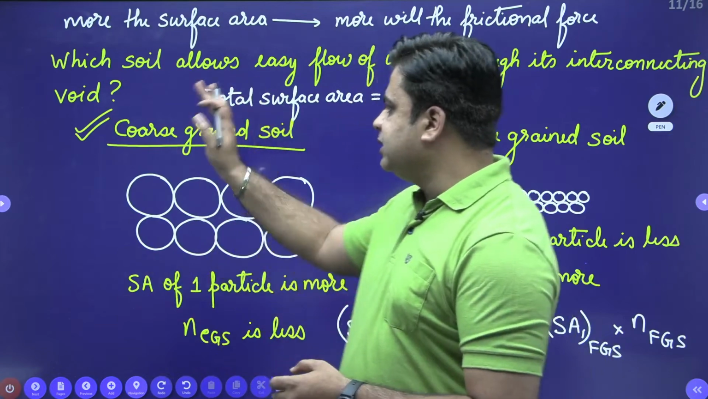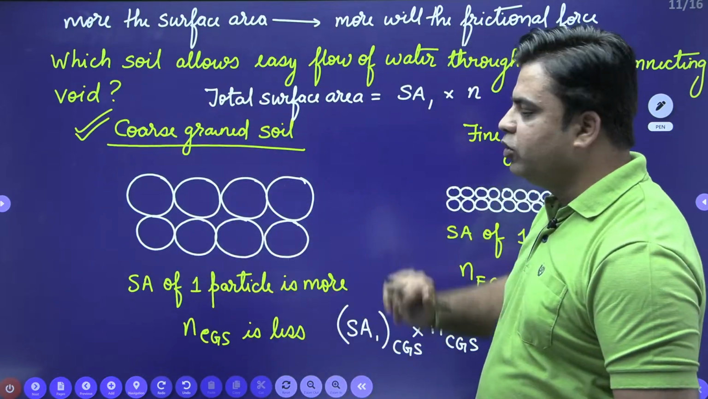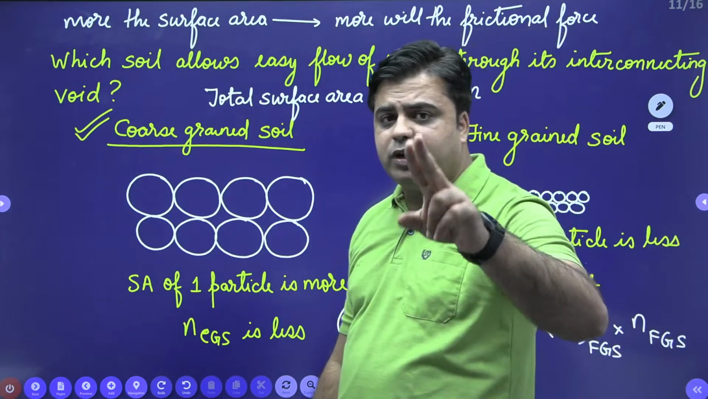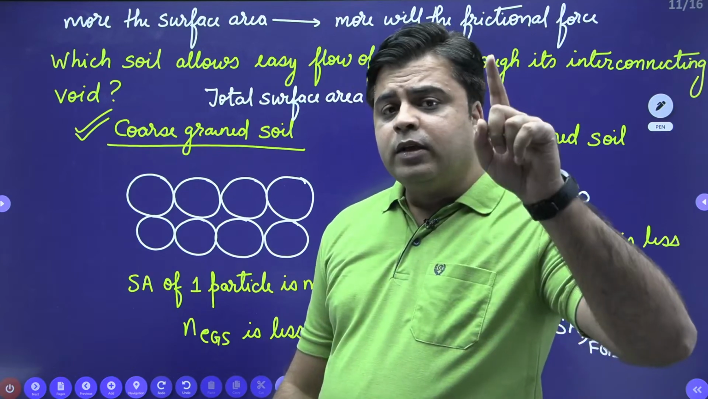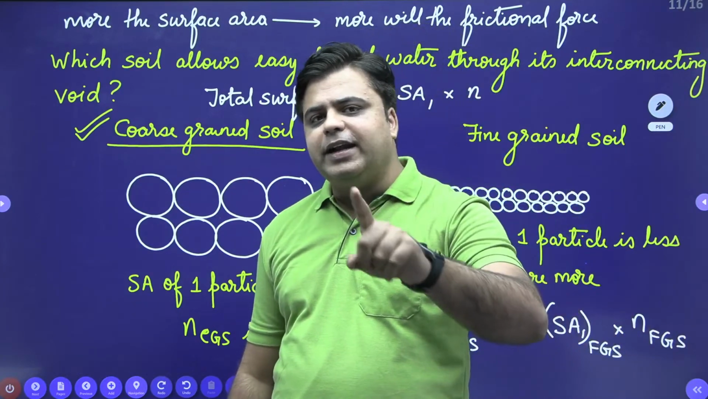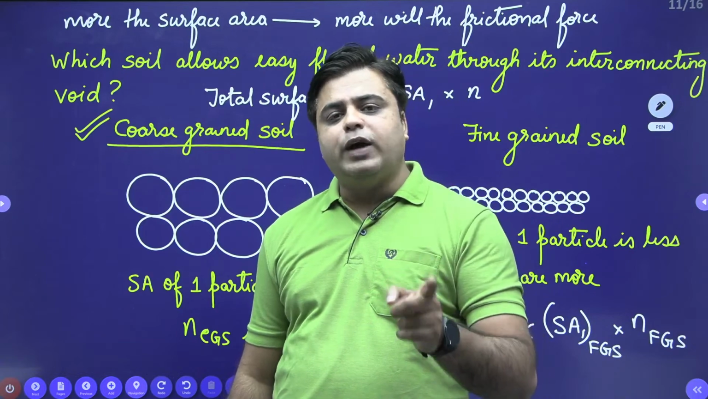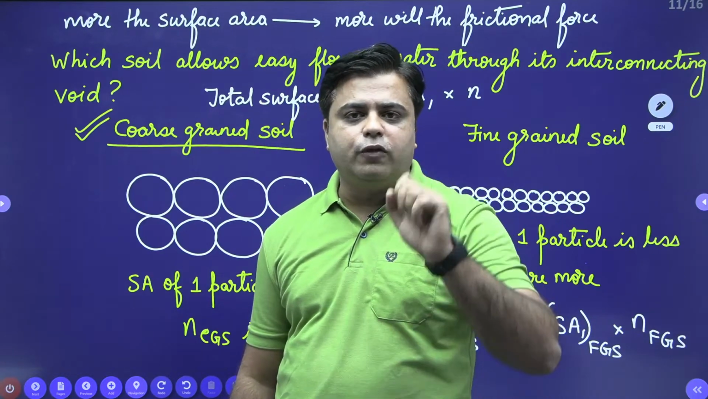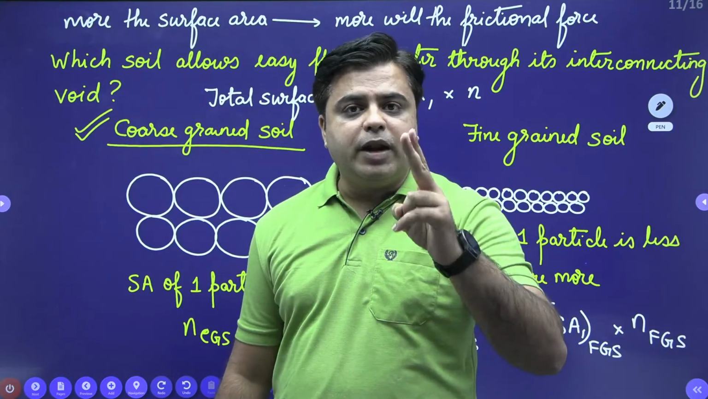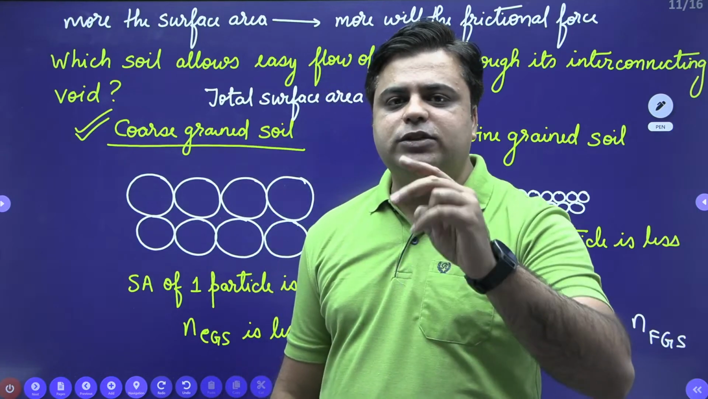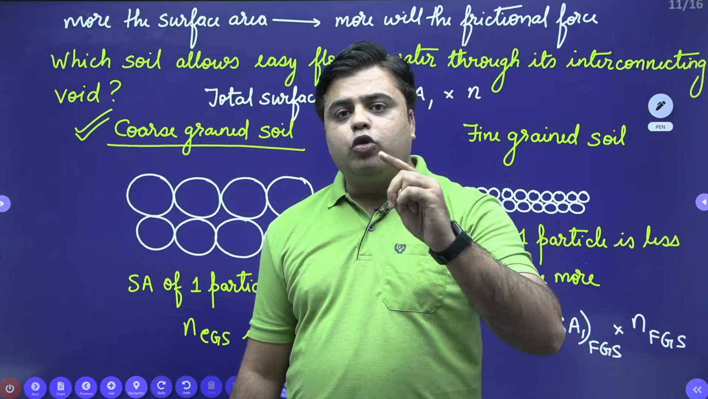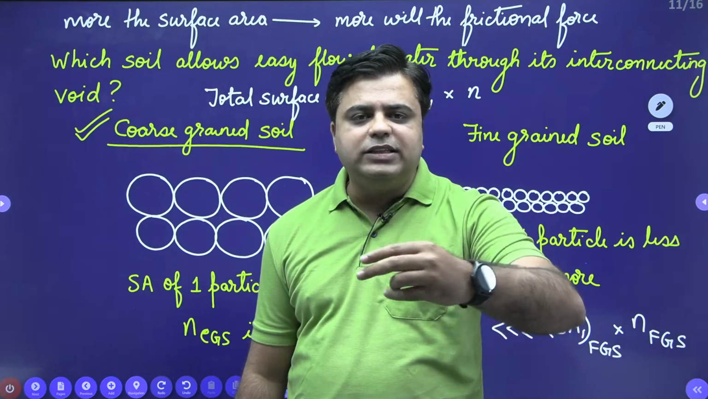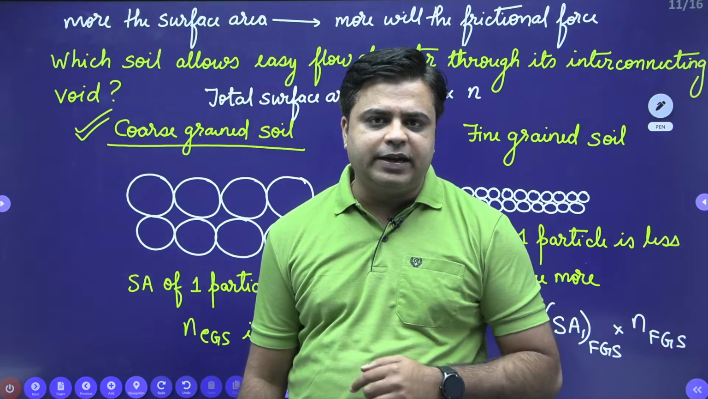So this is the general way of representing porosity and permeability. Always remember two things. First one is porosity for fine-grained soil is more, meaning fine-grained soil can store more amount of water. Second, permeability for coarse-grained soil is more. It means that coarse-grained soil will allow easy flow of water through its interconnecting voids.